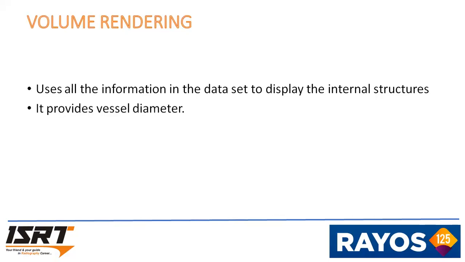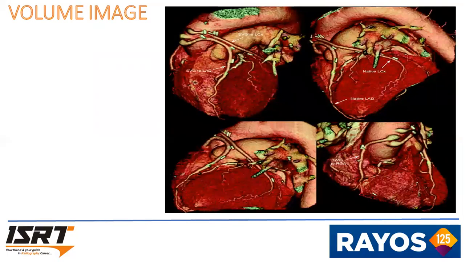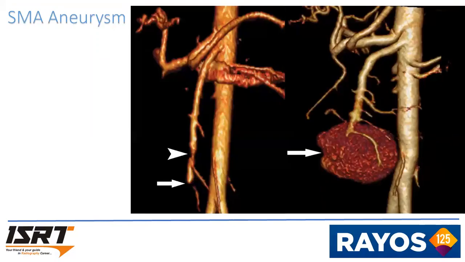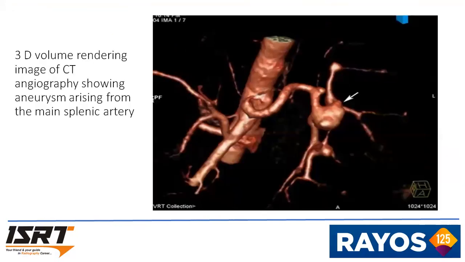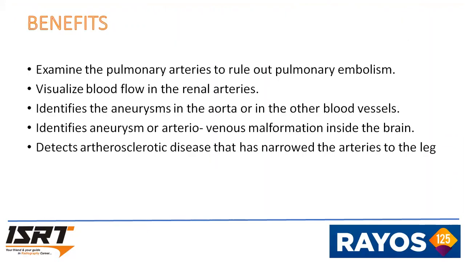Coming to the volume rendering. It uses all the information in the data set to display the internal structures. It provides vessel diameters. This is a volume image of a coronary angio. It's a 3D image of an SMA aneurysm. 3D image showing aneurysm arising from the main splenic artery.